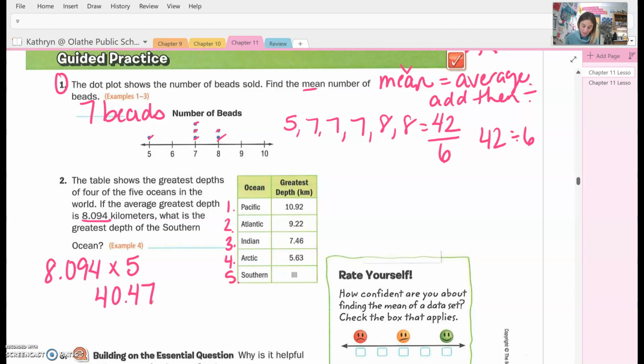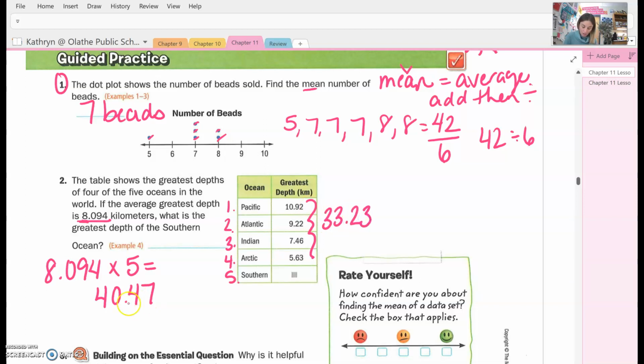Okay, so now I have this. After I've taken what I know there's 5 oceans, and I've multiplied it by my number that's right here for the greatest depth. Now, the next thing we need to do, this is actually a 3-step problem. Next thing we need to do is add up the totals that are given. Okay, so when you add those up, you are going to get 33.23.